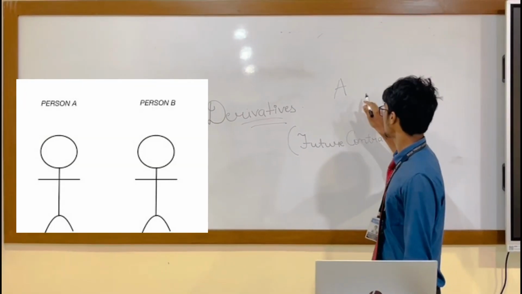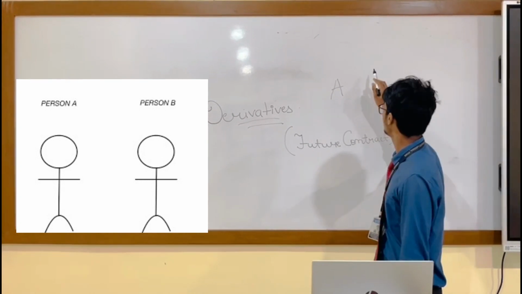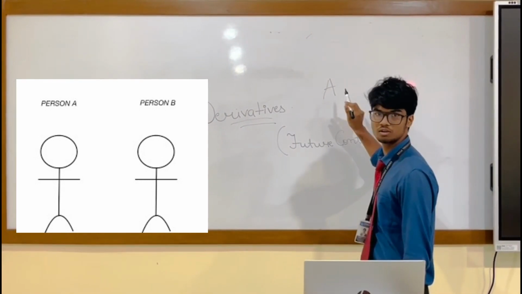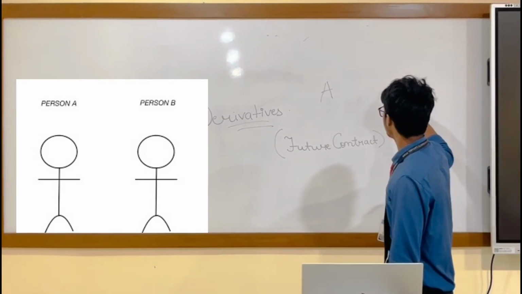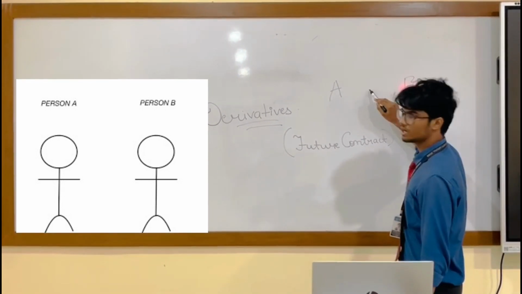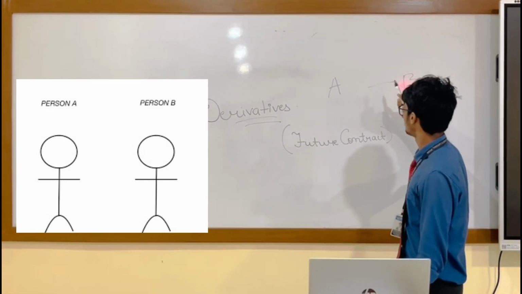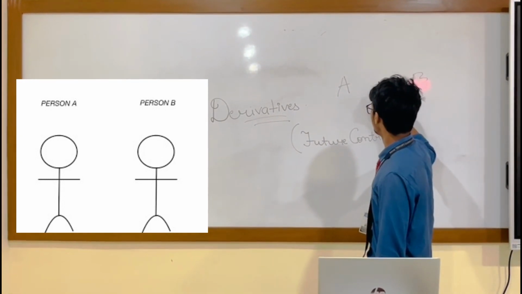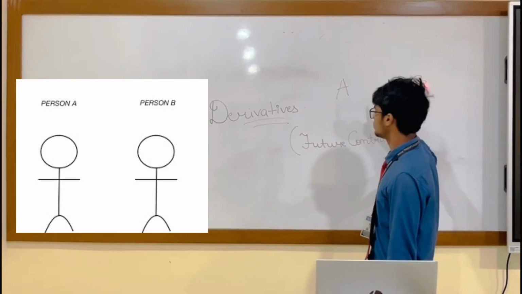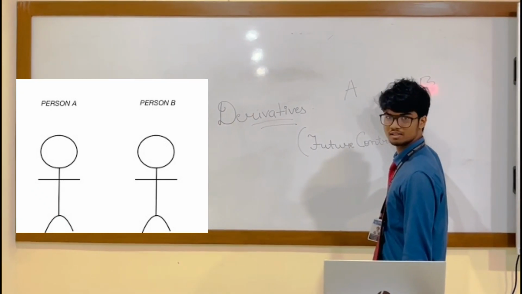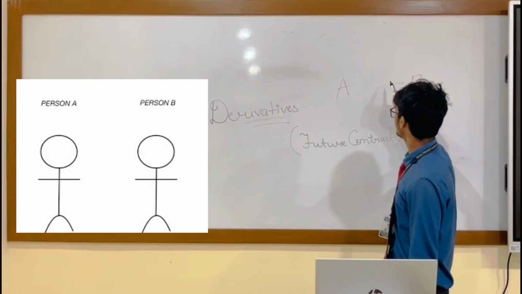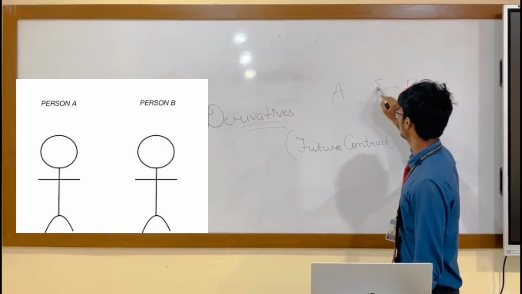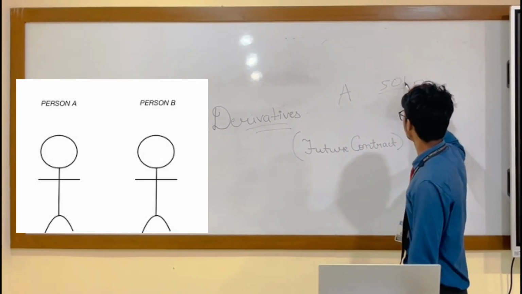A is planning to buy some gold, but he doesn't need the gold right now. So he is buying from B. They will come to an agreement where they will buy the gold at a future price. Not today's price, but a fixed price that they will agree on, for example 50 rupees.